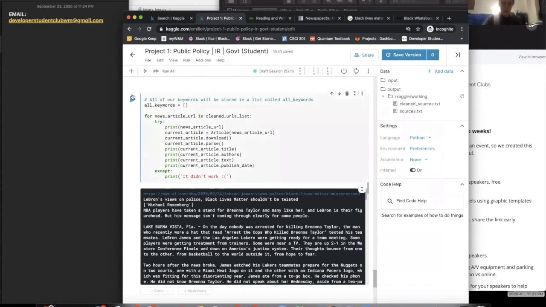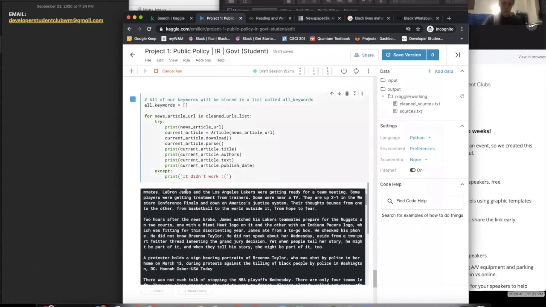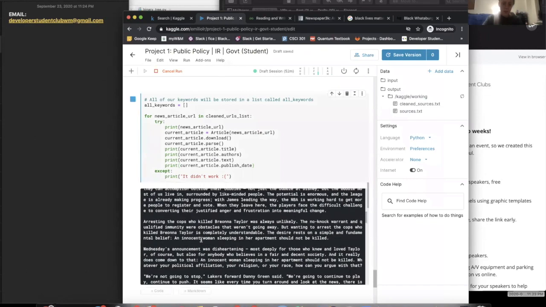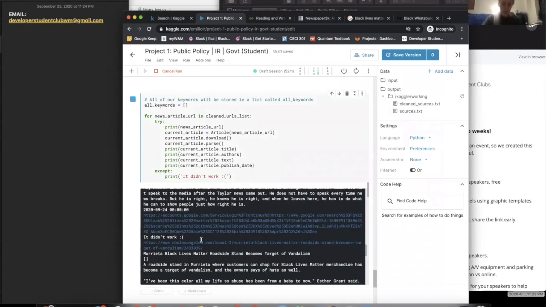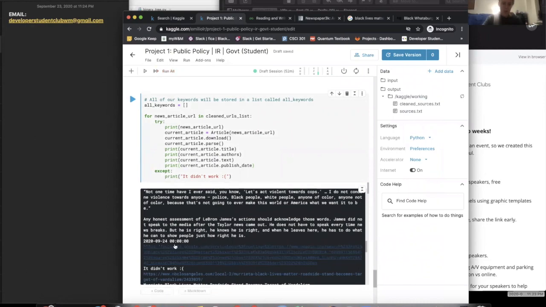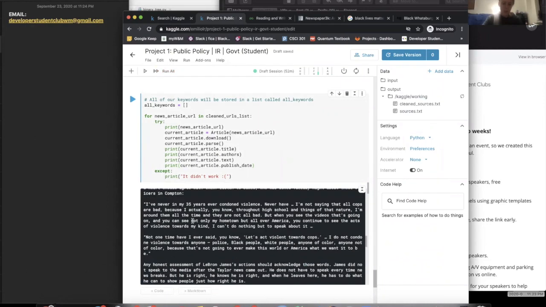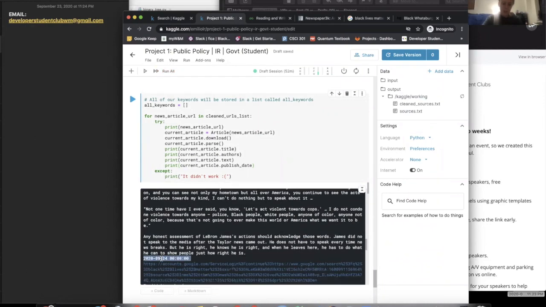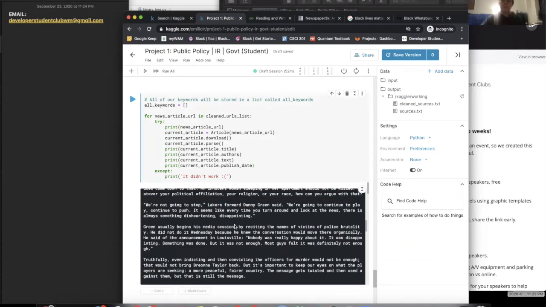And I can run it. Woo. And now, at the end of the text, it'll include, sometimes if it doesn't work for a certain article, we'll get this, it doesn't work, and that's okay. We should get this date time. So I guess the zeros were just referring to the time. In this case, it was probably 12 a.m. or something. This is a lot of information, which is very cool.